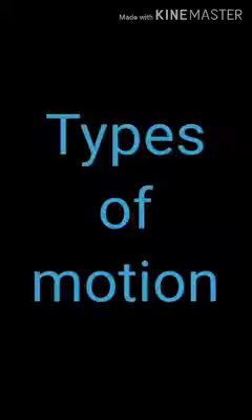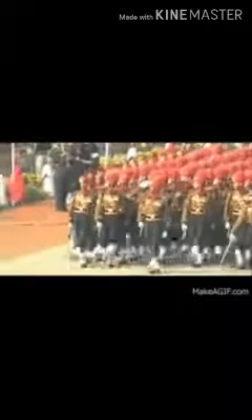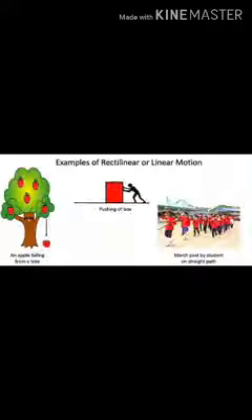So let's see now different types of motions. You must have seen the march past of soldiers or a car moving in a straight line. If you slide down a slide or when an object falls down on the earth due to gravity, all these objects are seen moving in a straight line. This type of motion is called rectilinear motion.